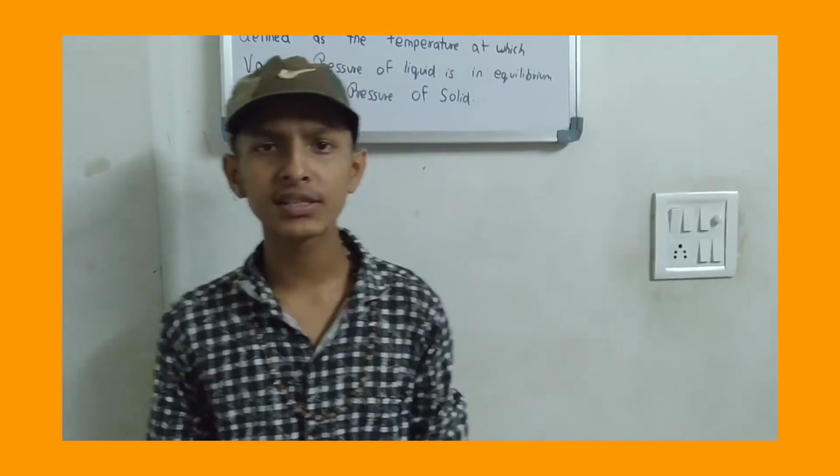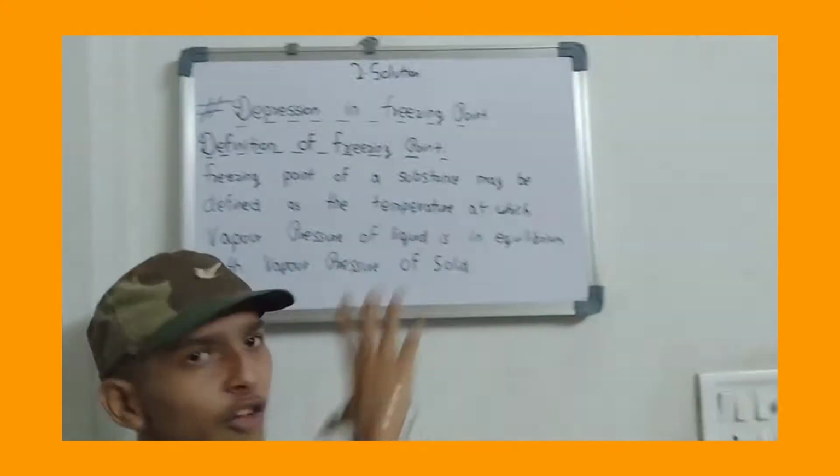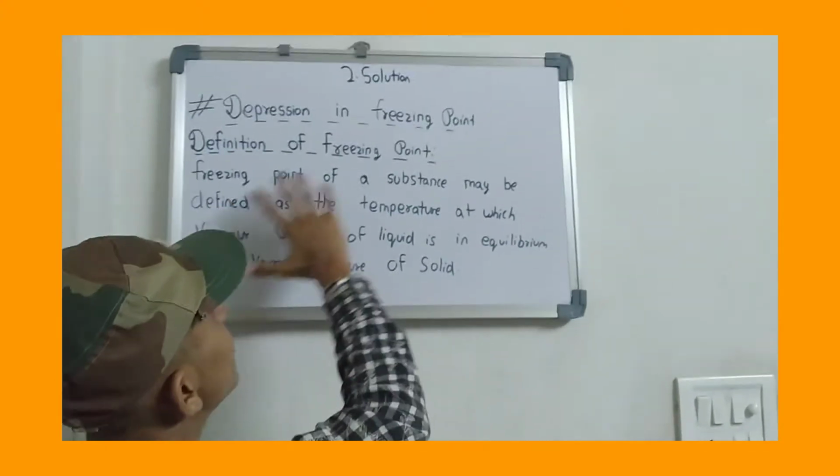Hello guys, in my last two videos, we have discussed the first two colligative properties. In this video, we will be discussing the third colligative property, that is depression in freezing point. Before knowing what is the depression in freezing point, we need to understand what a freezing point is.